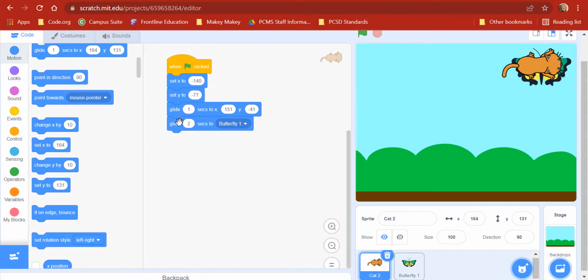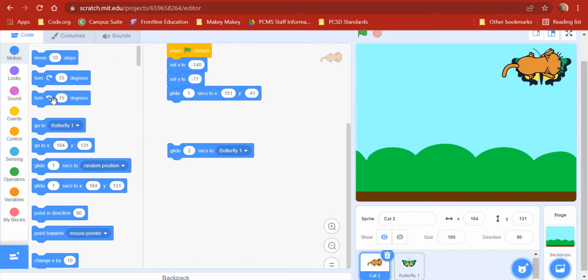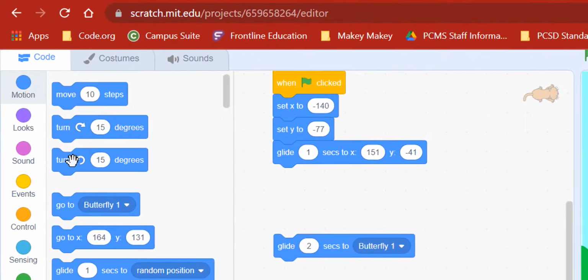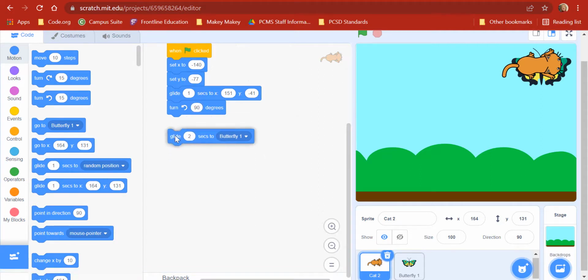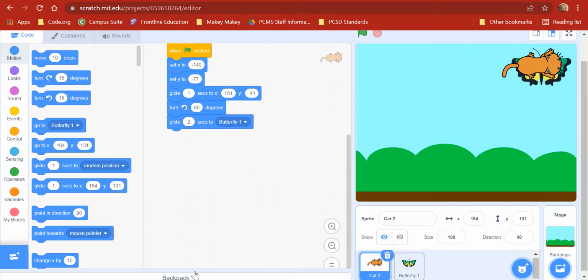Shouldn't he turn? So I'm going to take this, and what do you think? Where do you think turn would be? There it is. Turn left or turn right. And I want it to turn left. And do you know what a square corner is? To turn about a corner would be 90 degrees. And then he'll move up to the butterfly slowly. Okay. And play it. There he is.